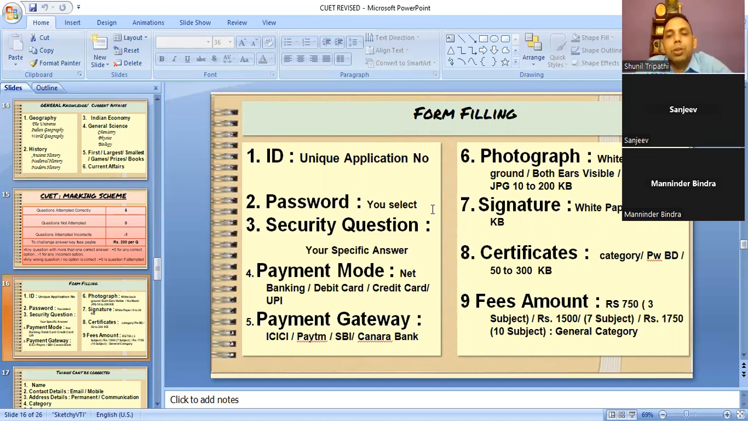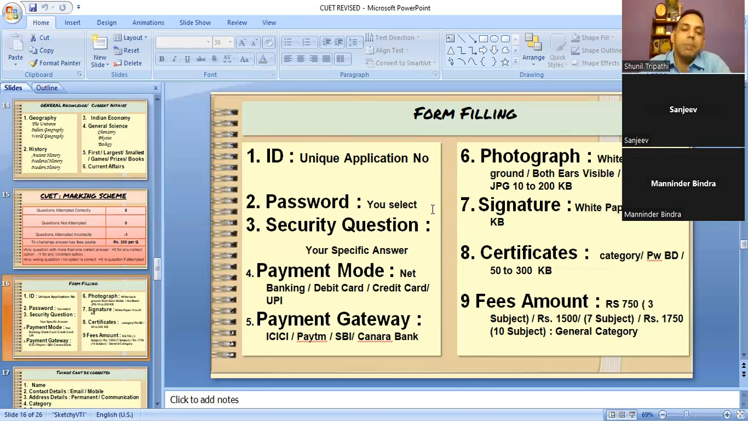You can make the payment through net banking, debit card, credit card, or UPI. For payment gateways, they have given 4: ICICI, Paytm, SBI, and Canara. There is a lot of confusion: Sir, I have a Union Bank card, I do not have Canara. These are not payment methods, these are payment gateways. If you have a Union Bank card, you can select SBI, Canara Bank, or ICICI as a gateway, and from your Union Bank you can pay through net banking, debit card, or credit card.